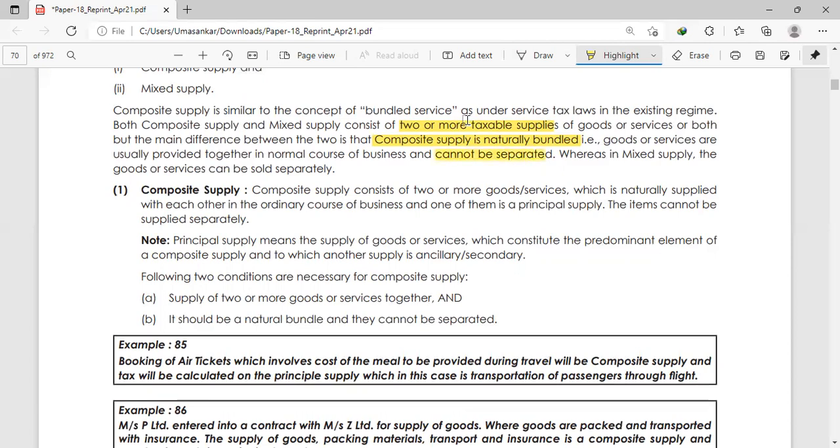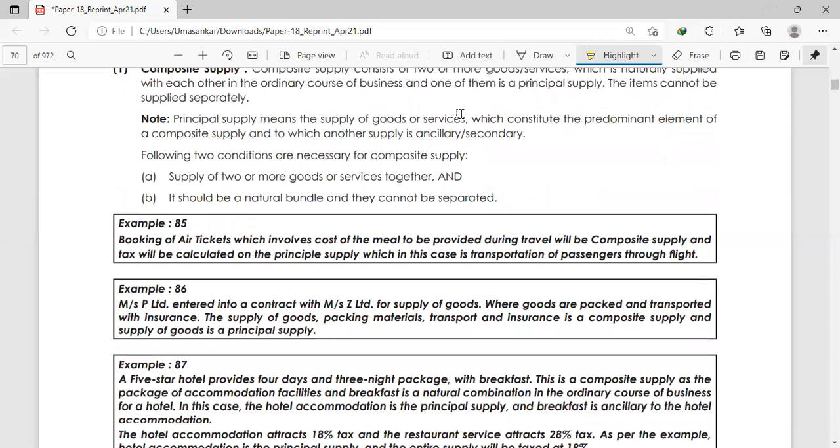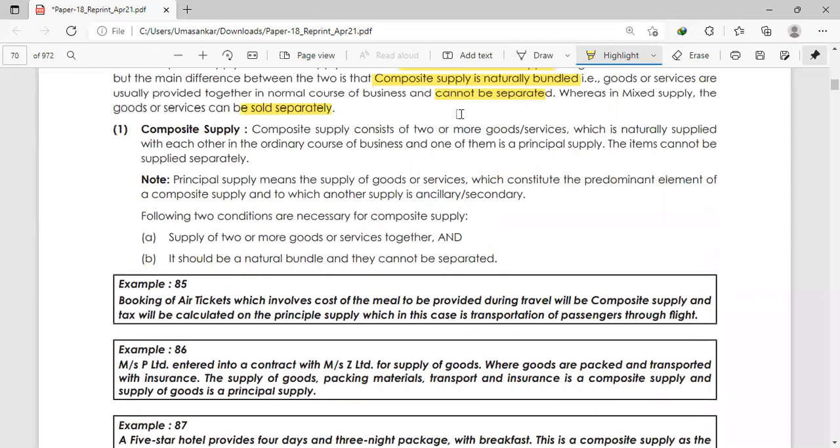Whereas in mixed supply, the goods or services can be sold separately. Composite supply consists of two or more goods and services which are naturally supplied with each other in the ordinary course of business, and one of them is a principal supply. The items cannot be sold separately.